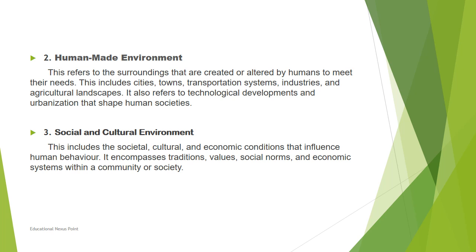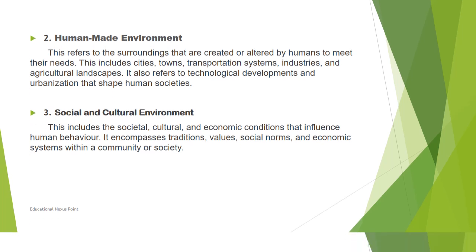Mainly they prefer cotton kind of clothes. But in hilly areas, they need something to cover themselves and keep themselves warm. So these aspects come under social and cultural environment. This depends on the traditions also.